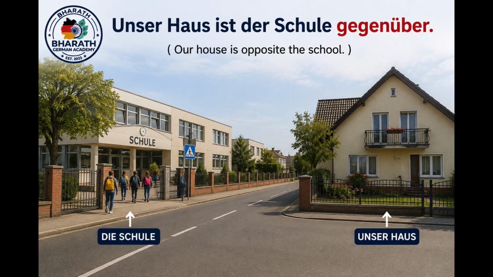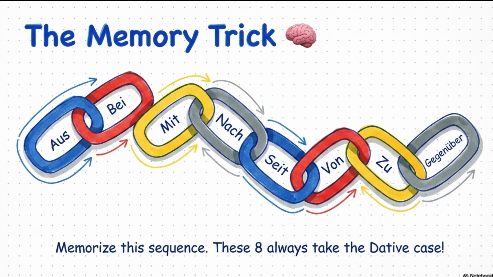Okay, there is an easy way to remember all eight dative prepositions. Repeat these things again and again with me. Aus, bei, mit, nach, seit, von, zu, gegenüber. If you memorize these 8 words, you have already learned the most important topics in A1. Okay, is it clear?